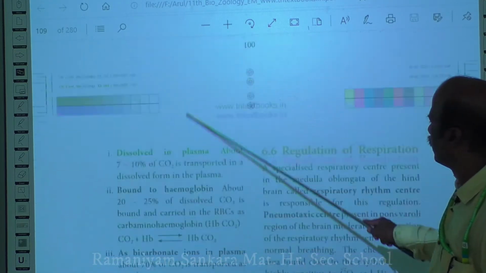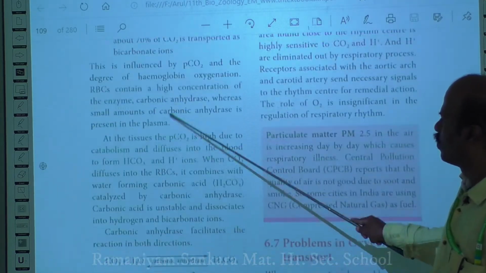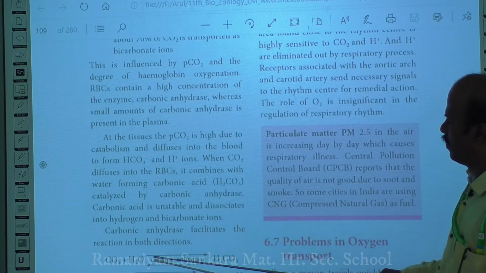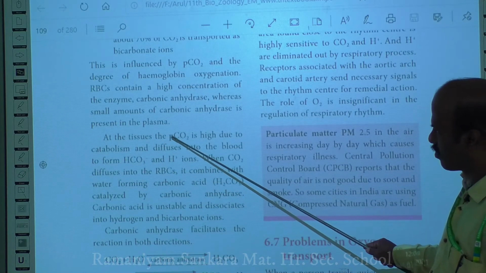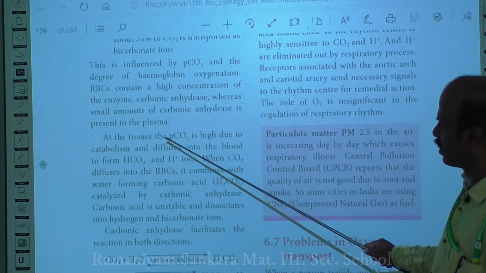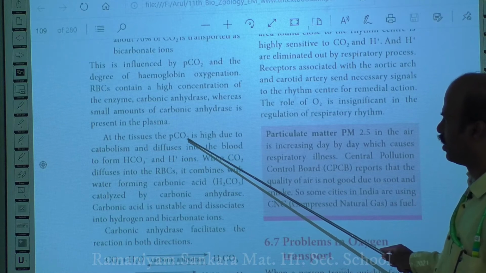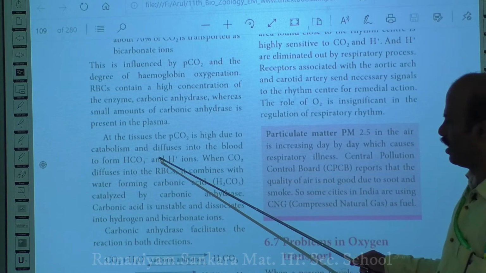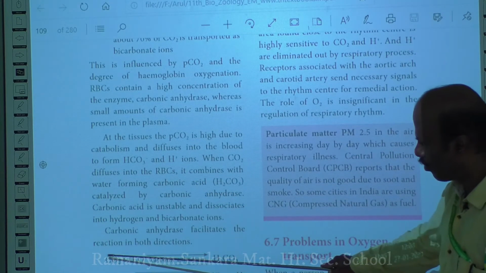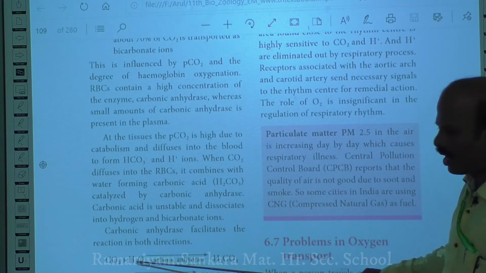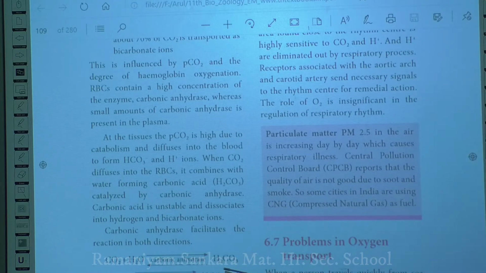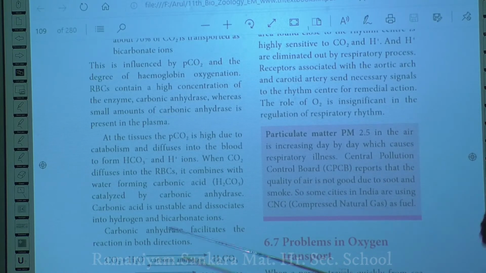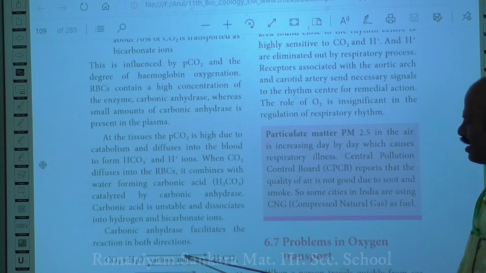First, the carbon dioxide which is produced from the cells in a high amount diffuses into the blood and enters the red blood cells, and inside the red blood cells this carbon dioxide binds with water and forms carbonic acid. This reaction is usually catalyzed by the enzyme carbonic anhydrase.